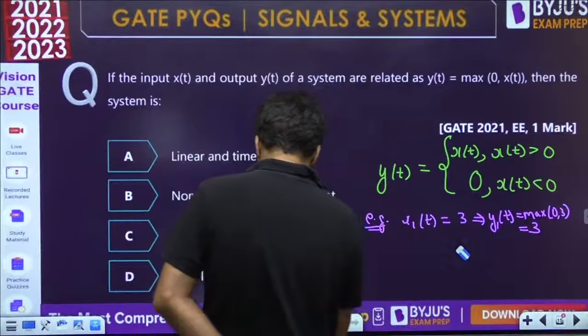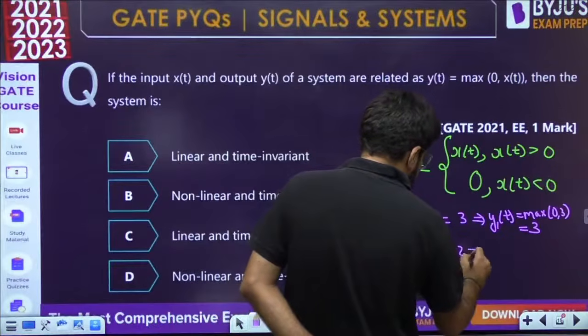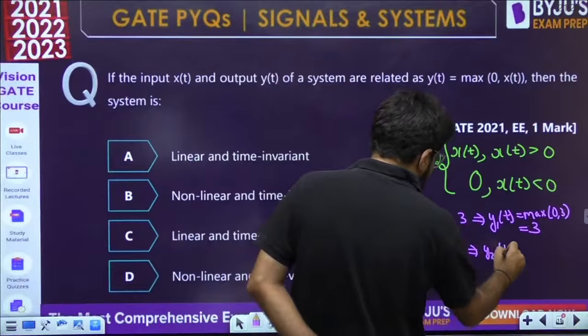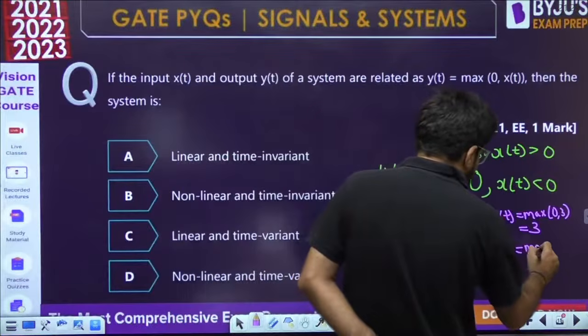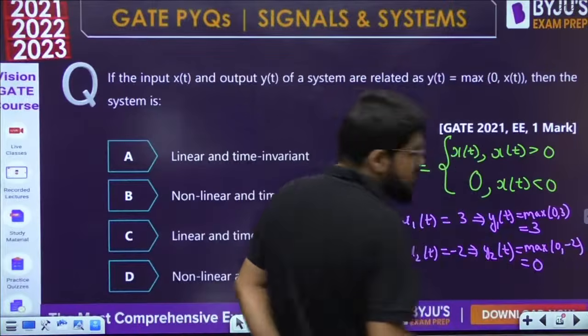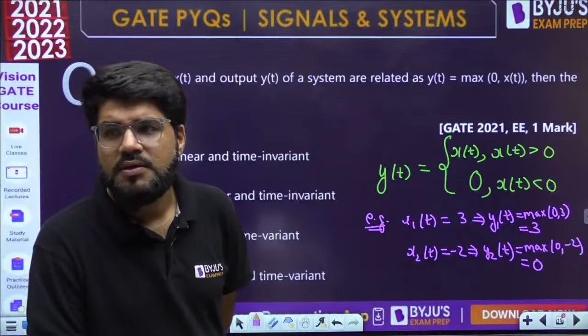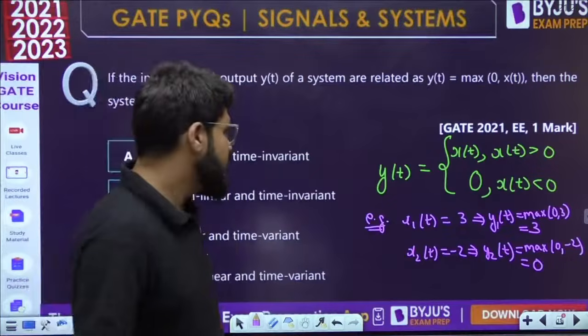What is y2t? It is max of 0, minus 2, and this time the maximum will be 0.